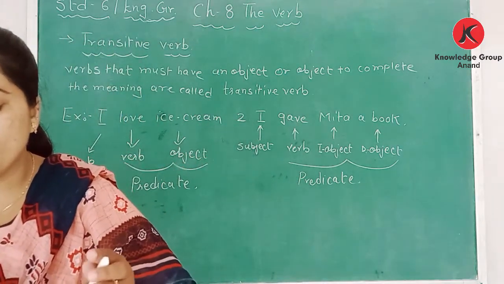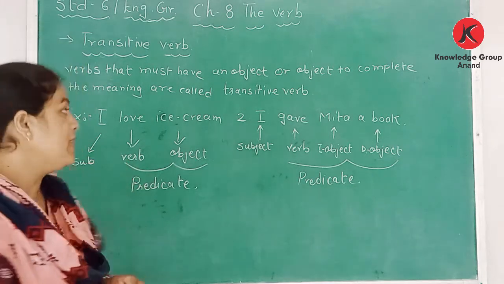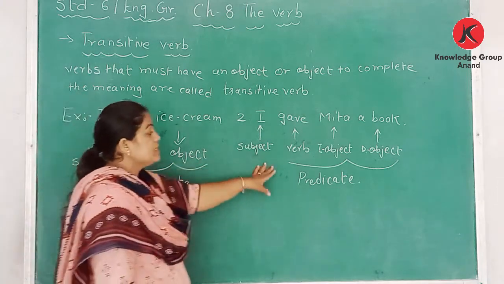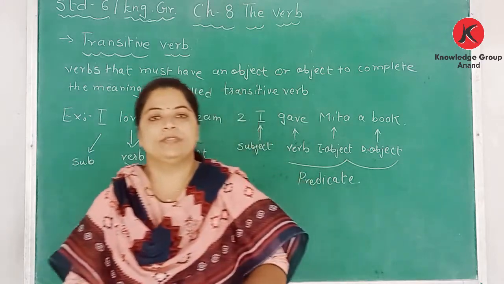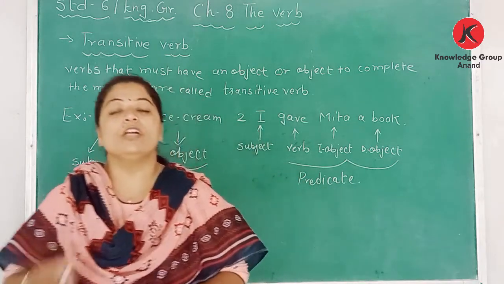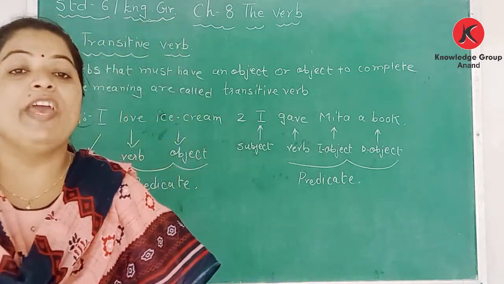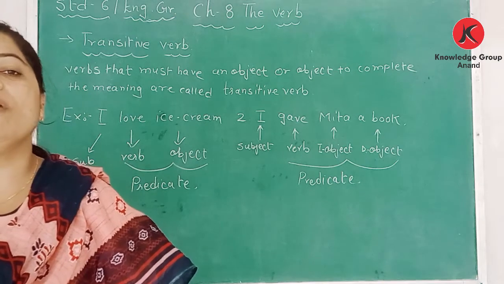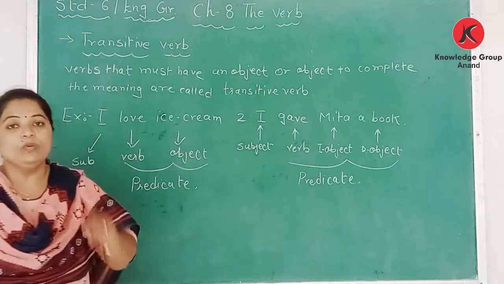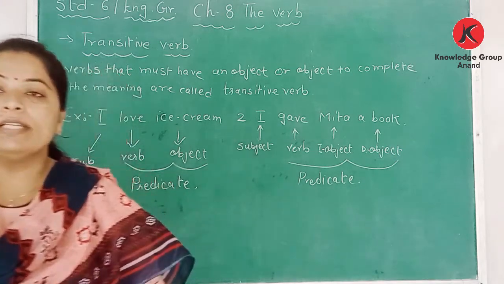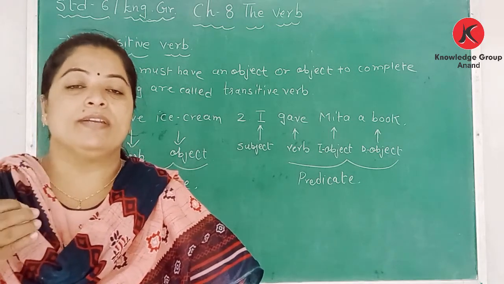So the meaning will remain incomplete in two sentences without the object. If there is no object in both these sentences, the meaning remains incomplete. So we need an object. Certain verbs need an object to complete the meaning of a sentence, and when a verb completes the meaning of the sentence by having an object, then it is a transitive verb. It is a little bit confusing, transitive and intransitive.